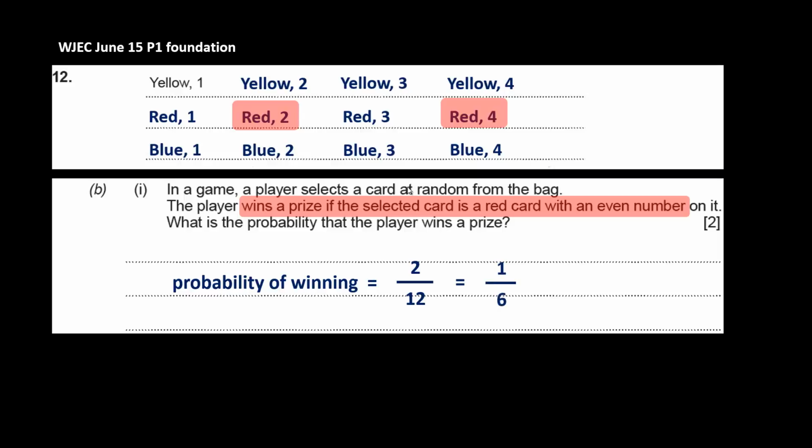So what we really want to look at here is part B, part 2. One day 120 people play this game once each. That means how many people would you expect to win a prize? Well, the probability of winning times 120 will give us the number of winners. So it's 120 times 1/6, and that's the same as 120 divided by 6. So we would expect there to be 20 people to win there.